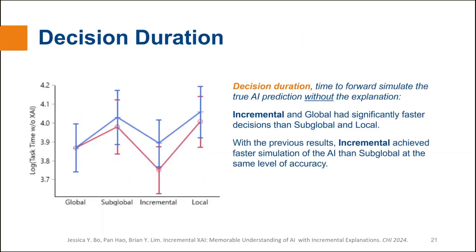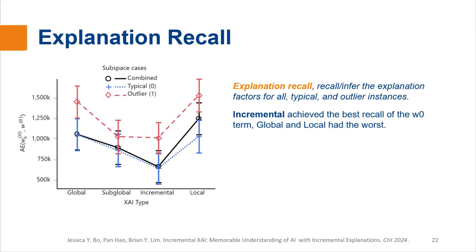Decision duration measures the time to simulate the AI without the explanation, which echoes implicit memory of evoking the explanation. Incremental and global are significantly faster than subglobal and local, and this could be because global and incremental explanations are easier to recall. And combined with the previous results, we find that incremental achieves faster simulation of the AI than subglobal while maintaining the same level of accuracy.